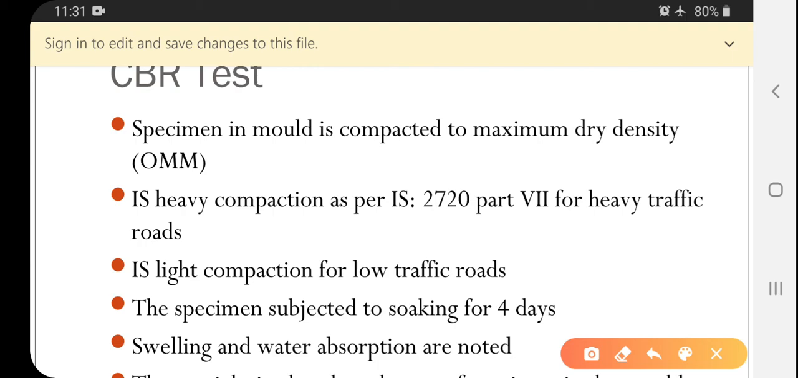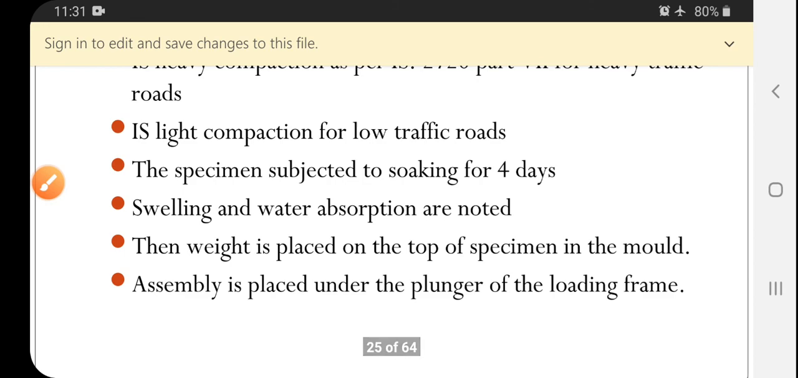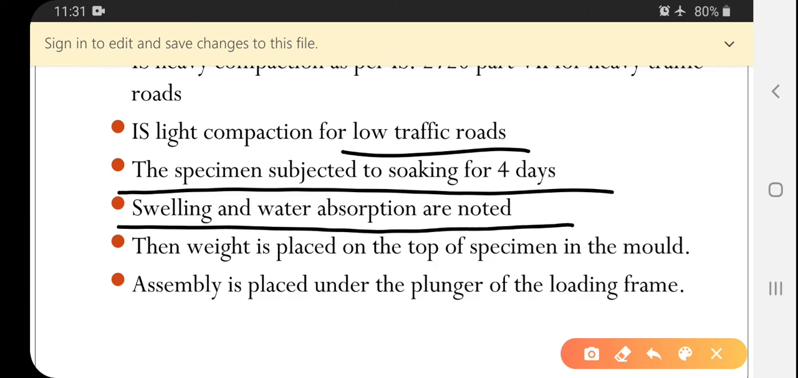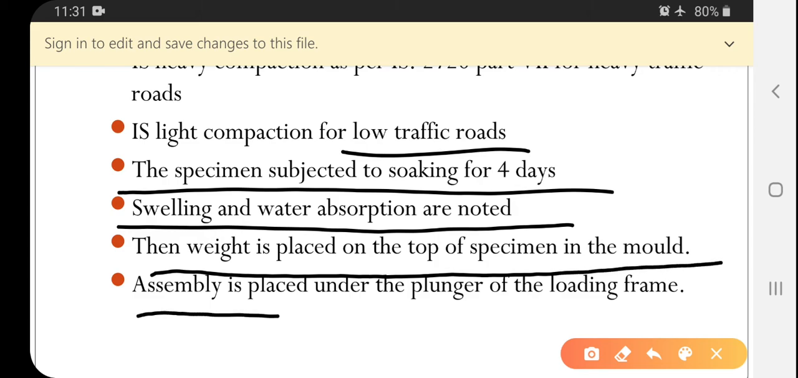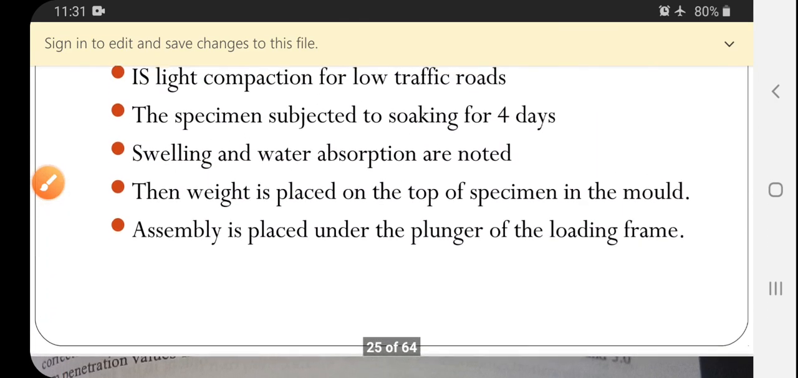For the CBR test, the specimen in the mold is compacted to maximum dry density. It is heavy compaction as per IS 2720 for high traffic roads, and IS light compaction for low traffic roads. The specimen is subjected to soaking for 4 days. Swelling and water absorption are noted. Then the weight is placed over the top of the specimen in the mold. The whole assembly is placed under the plunger of the loading frame.